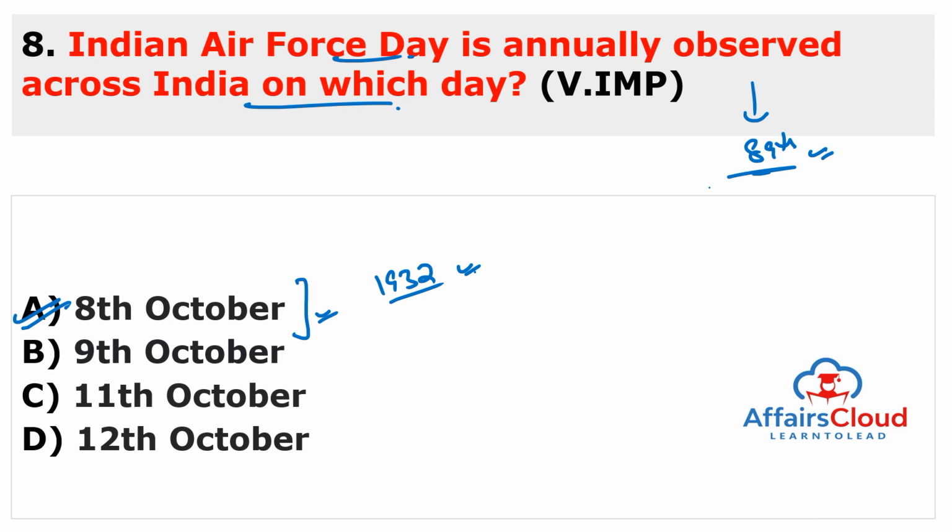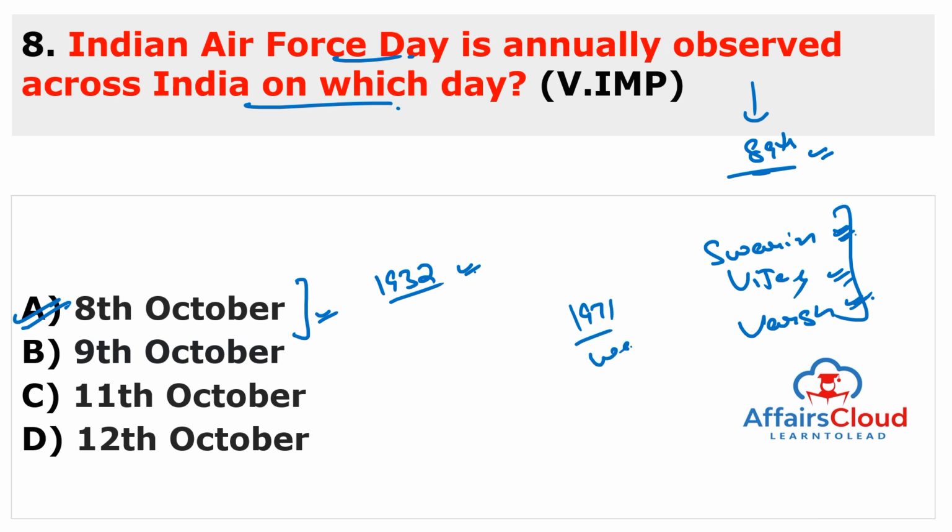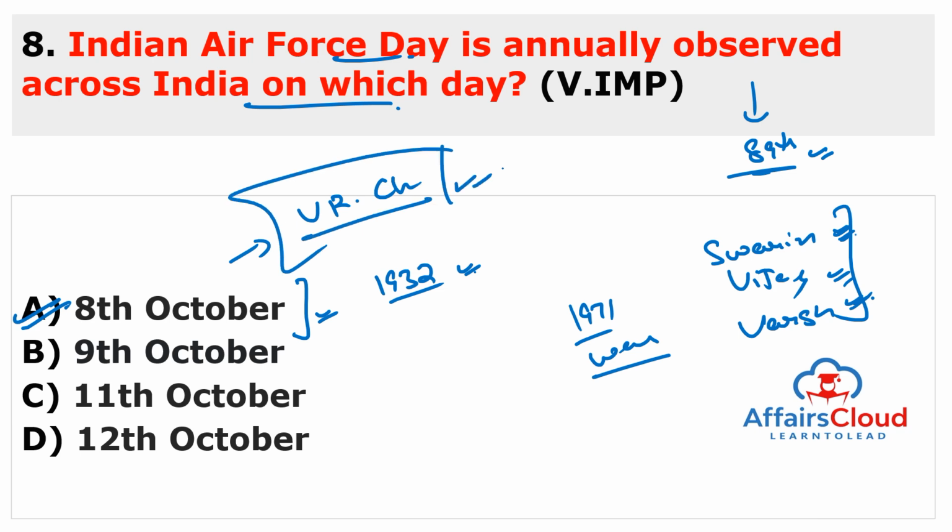And in 2021, the Indian Air Force is also celebrating Swarnim Vijay Varsh. In English, you can say Swarnim means gold, Vijay means victory, and Varsh means year. It means it is Golden Victory Year, because we are commemorating the victory of the 1971 war against Pakistan. And remember who is currently the Air Chief Marshal of the Indian Air Force. The newly appointed is V.R. Chaudhary. V.R. Chaudhary. Remember this.